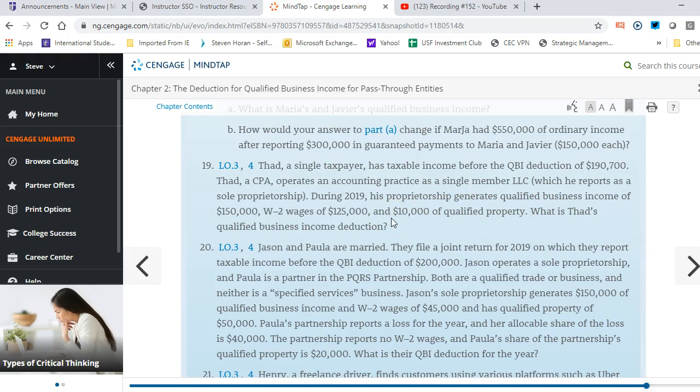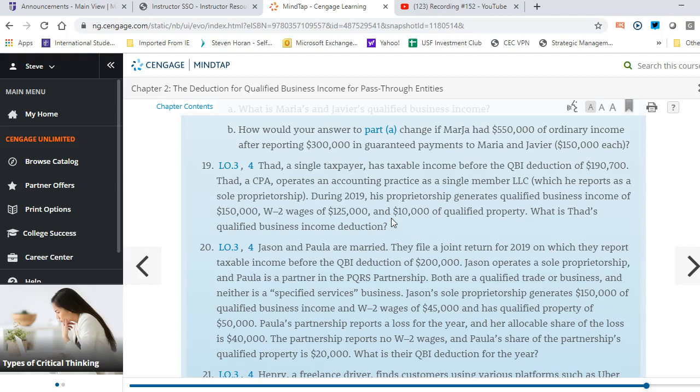So remember that one of the specified services businesses was accounting. Early on in the chapter, when we talked about QBI, we talked about some businesses being specified services, and they do not get the entire deduction. They still get something, but not all of it. And that's the category accounting would fall under.